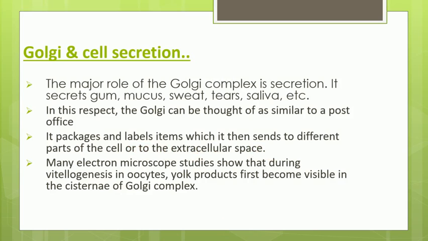Many electron microscope studies show that during vitellogenesis in the oocytes, yolk products... What is vitellogenesis? That is the production of the yolk. So during this process of vitellogenesis in the oocytes, that is the female reproductive structures, yolk products first become visible in the cisternae of the Golgi complex. So that shows that the formation of the yolk products takes place in the Golgi complex.